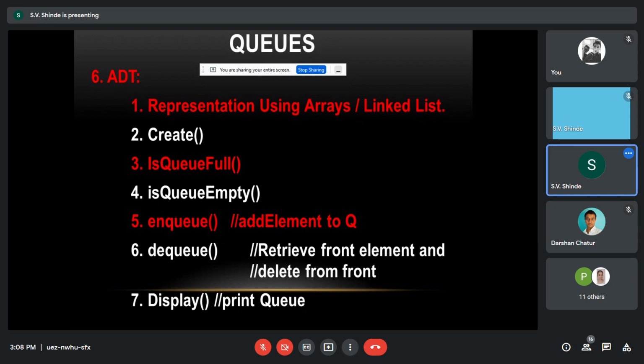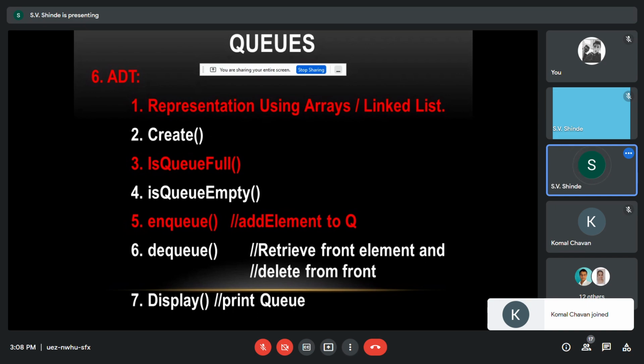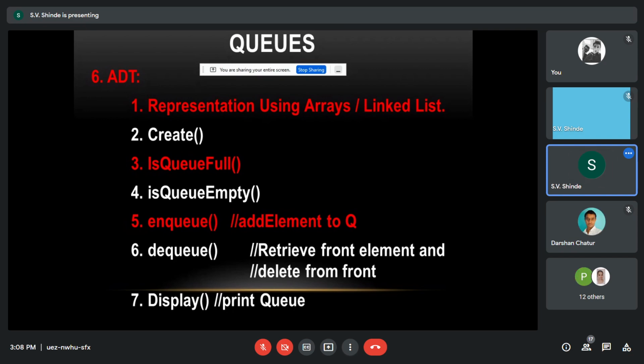First, queues can be represented using arrays or linked lists. A linked list is used when we don't know the size of the queue and if you want to use dynamic memory allocation. Else we can use arrays.